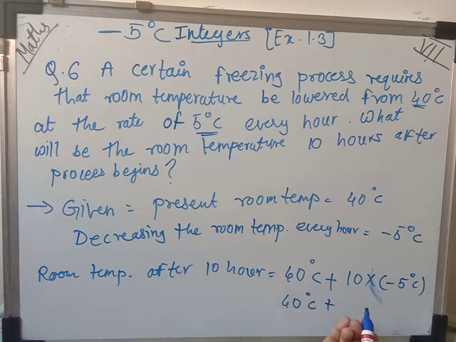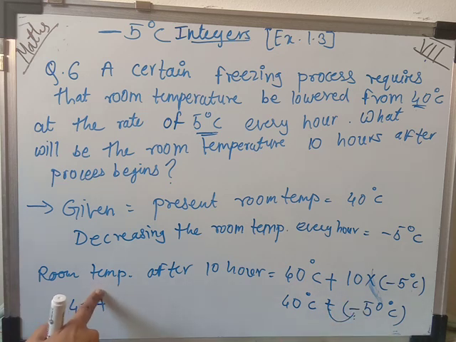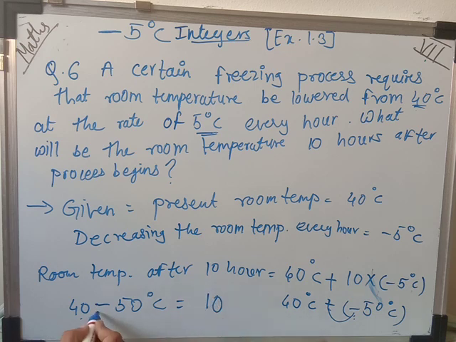Okay, 10 is a positive integer, minus 5 is a negative integer. The product of both integers will come negative. Okay, so 10 multiplied by 5 is equal to 50 degrees Celsius. There is no space, so I am writing over here. Here we have to add one positive and one negative integer, so we have to change the sign. So here will come minus 50 degrees Celsius. Okay, so 40 minus 50 is equal to 10, and we have to give the sign of the bigger number, so we'll get the answer, that is minus 10 degrees Celsius.